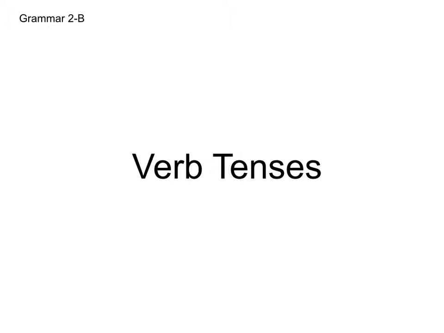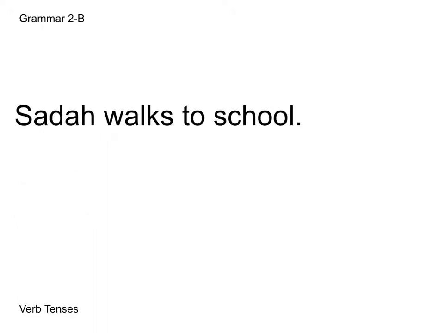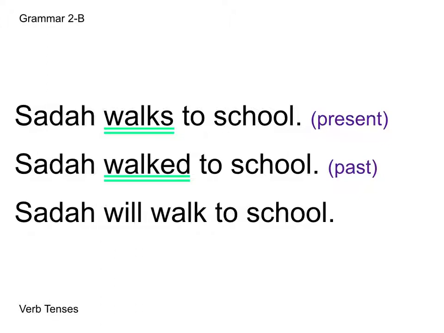Next, we have verb tenses. There are three main verb tenses, present, past, and future. So let's look at each one individually. Here we have Seda walks to school. Our verb is walks, and it is present tense. Then we have Seda walked to school. Once again, our verb is walk, but in this sentence, it is in past tense. It is walked. And then our last sentence is Seda will walk to school. And this is a little bit different from the other two because the verb phrase is will walk. And this is future tense.